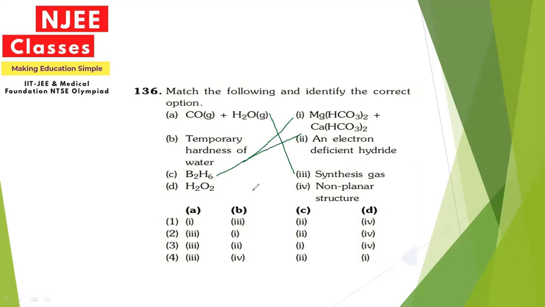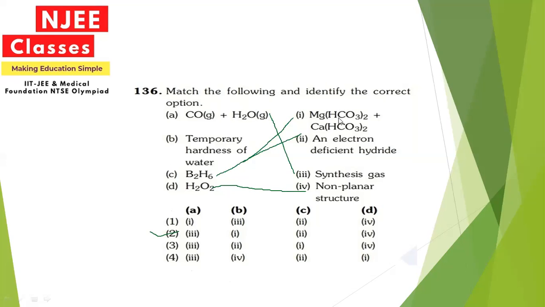And D is H2O2, that is a non-polar structure, which means it cannot be broken into plus and minus terminals. So accordingly, the second option for this question will be right. So the answer for this question is 2.